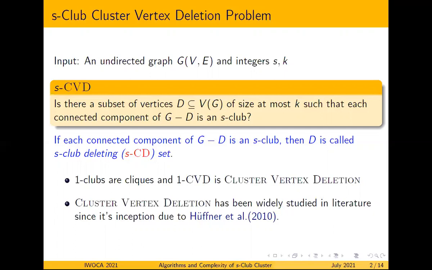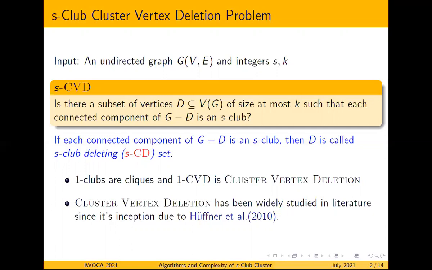And if each connected component of G minus D is an S-club, then D is called S-club deleting set or simply SCD set. The special case of S-club is when S equal to 1, and that are 1-clubs, and 1-clubs are actually cliques, that is of diameter at most 1. And the corresponding SCVD problem is 1CVD, that is the popularly studied cluster vertex deletion problem.